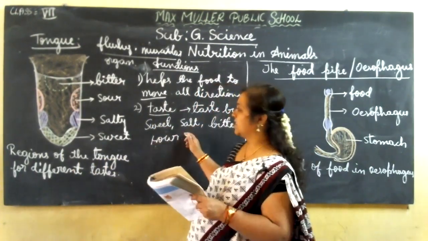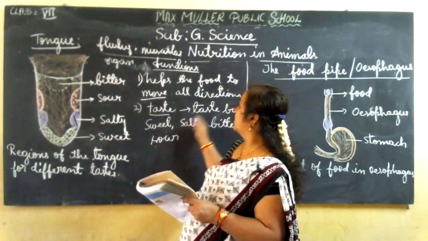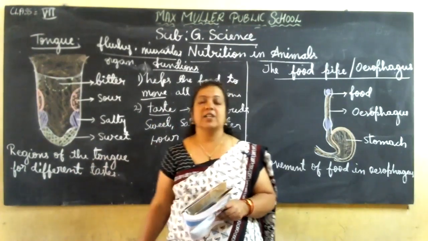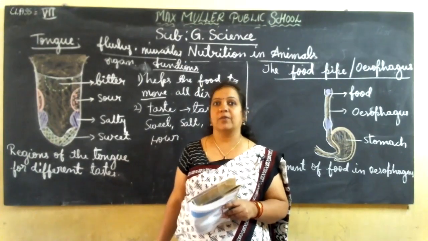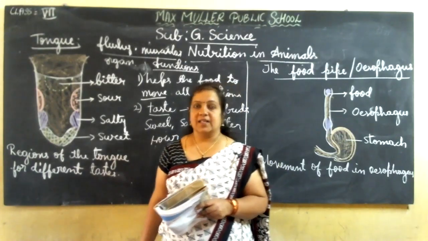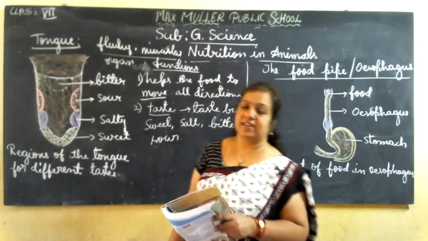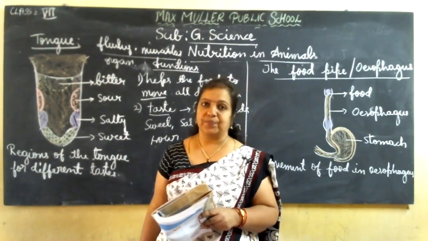All these tastes are known to us with the help of taste buds, which are present on the upper layer of our tongue. This is the second function, the second use of the tongue.